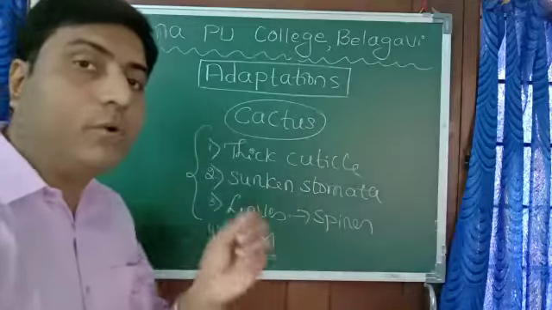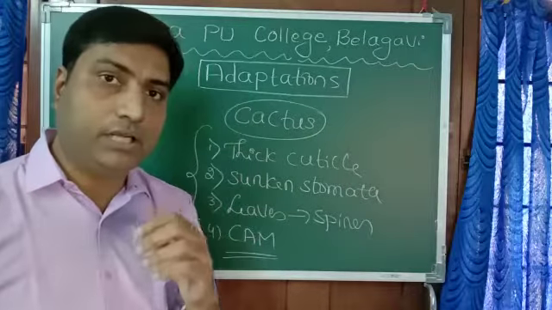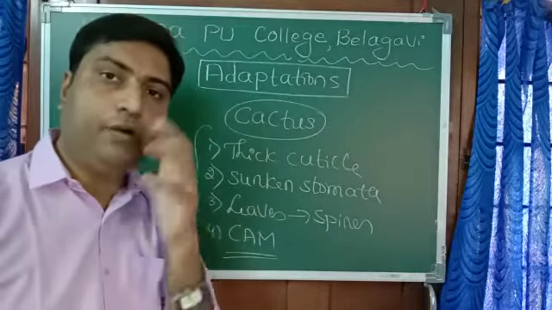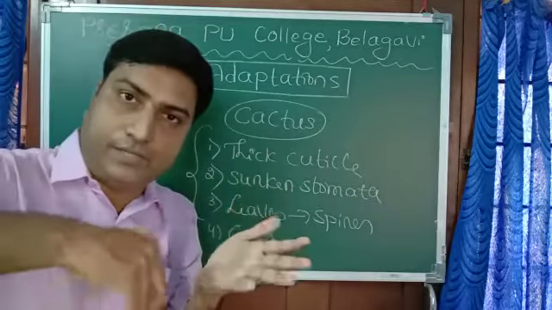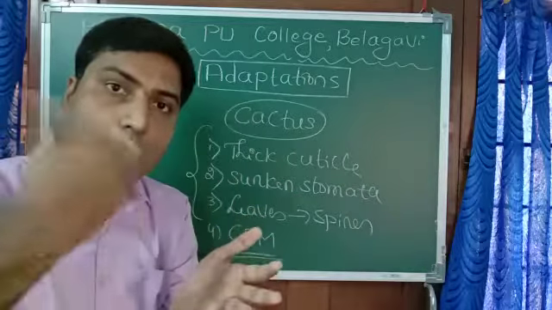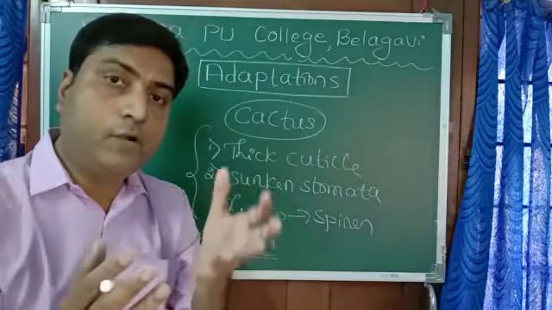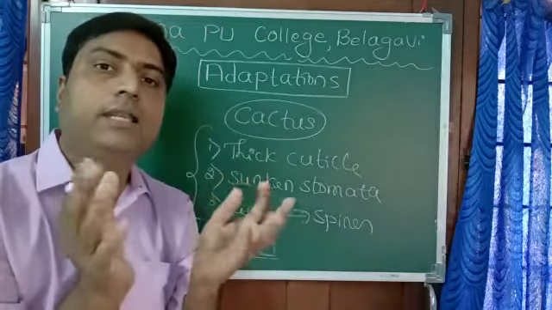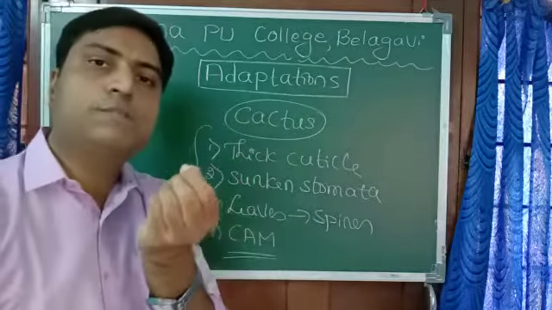And again, leaves are modified into spines because the leaf lamina is generally broad. If it is broad, the surface area increases, and as a result much of the water will get lost. In order to reduce the surface area, leaves are modified into small spines.